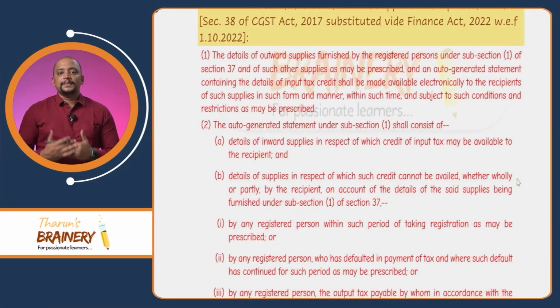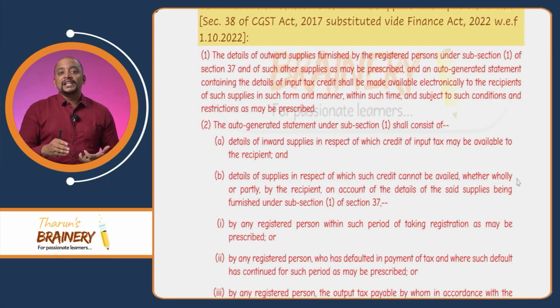In subsection 1, the details of outward supply furnished by the registered person under subsection 1 of section 37, that is GSTR1, and such other supplies as may be prescribed, and an auto-generated statement containing the details of input tax credit. What is that auto-generated statement? GSTR2B.